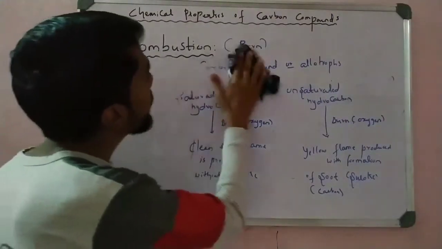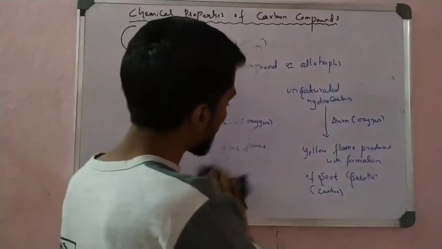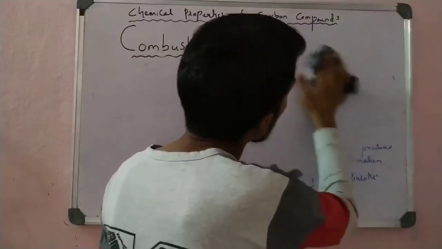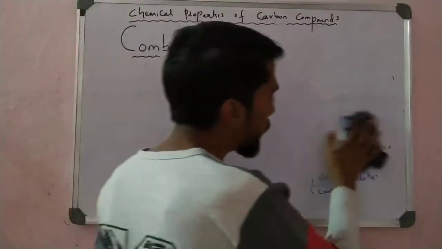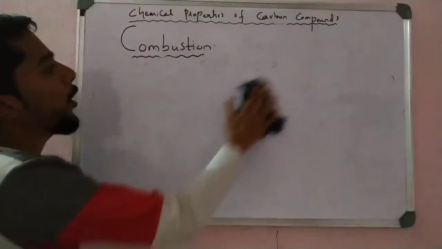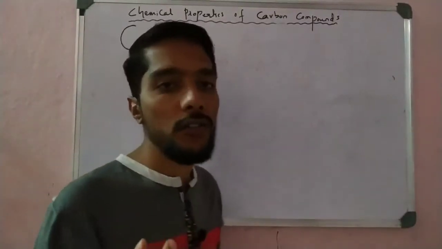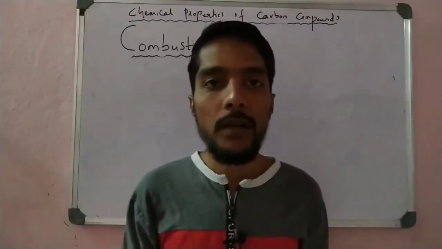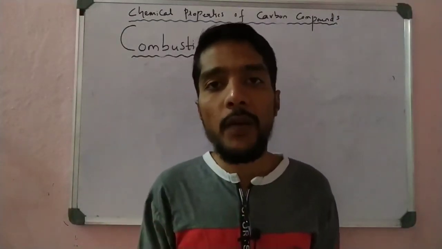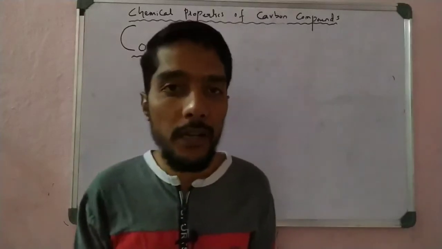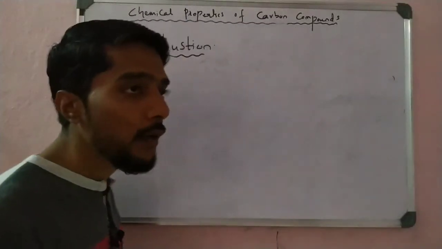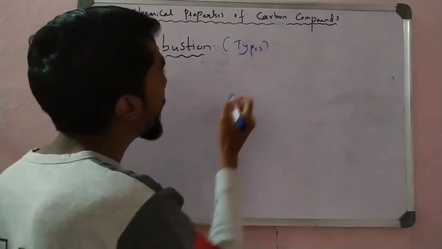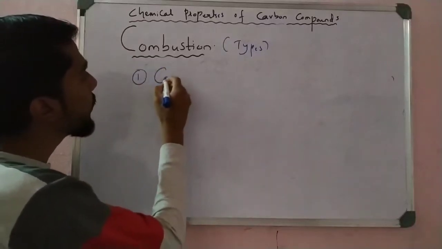Now let us see the types of combustion reactions. Here we make two types. We observe what happens when a less amount of oxygen is supplied to the carbon during burning, and what happens when a more amount of oxygen is supplied during burning of carbon. Based on that we take two types. One type is called complete combustion.